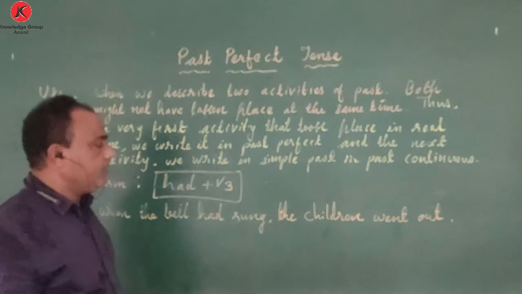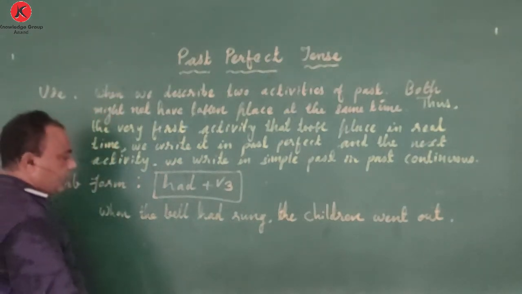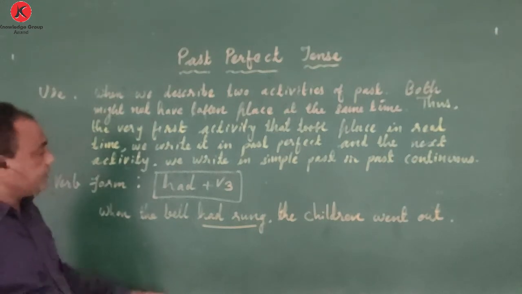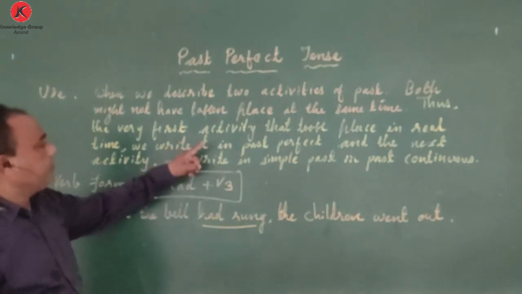When the bell had rung, children went out. We have written this particular sentence in past perfect.